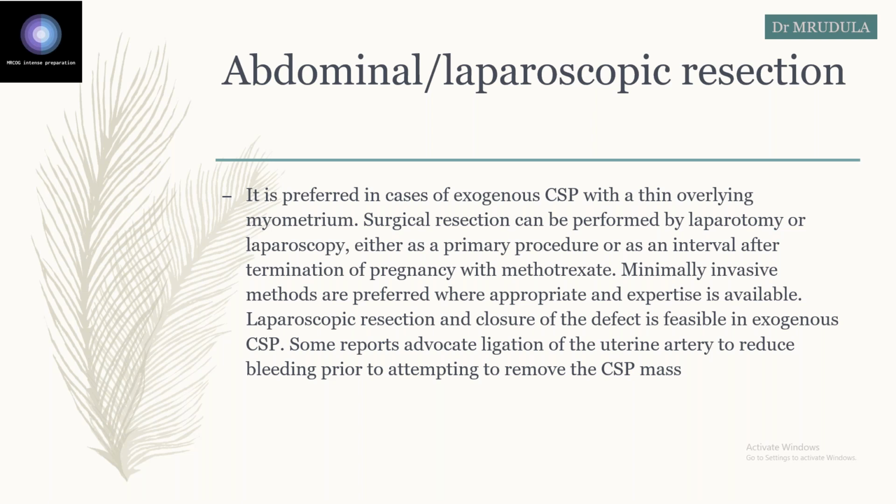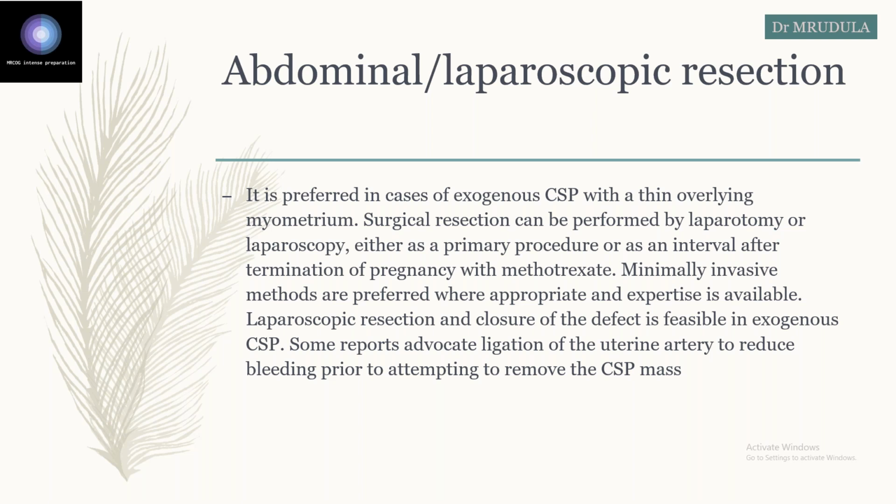Now, another thing, for exogenous CSP, they can use abdominal or laparoscopic resection. So when the overlying myometrium is very thin, instead of surgical evacuation, abdominal or laparoscopic resection is preferred. Okay, it can be done either by laparotomy or laparoscopy. And usually the minimally invasive method, that means laparoscopy, is preferred where the expertise is available.